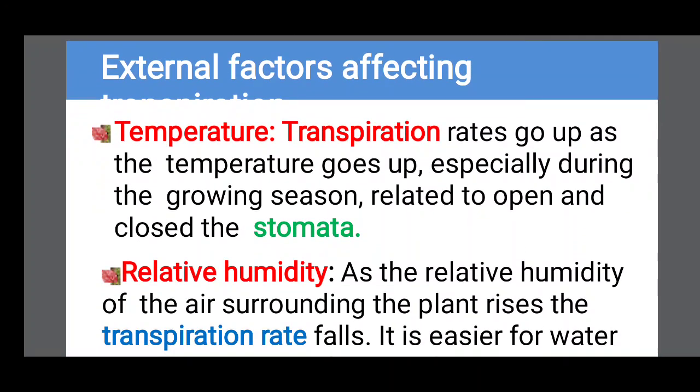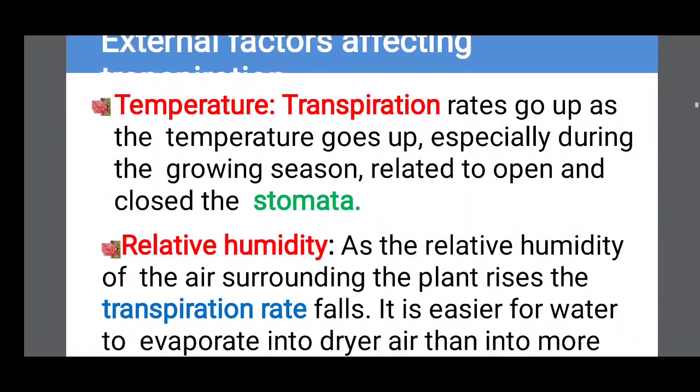External factors affecting transpiration: temperature. When temperature increases, the transpiration rate also increases. So high temperature during the growing season is related to the opening and closing of the stomata.